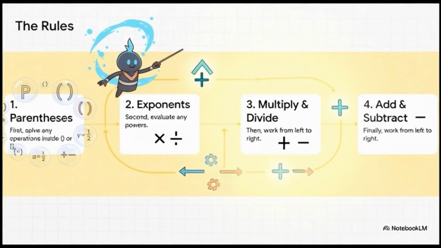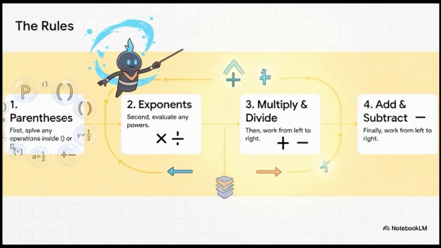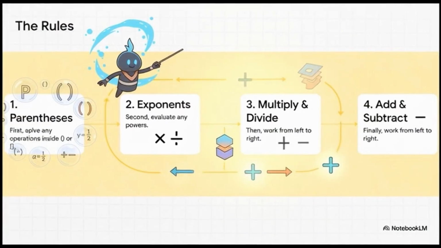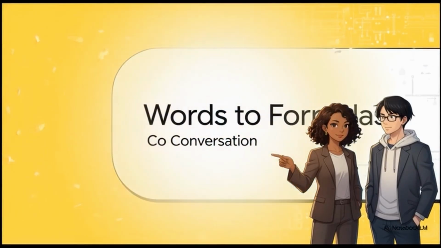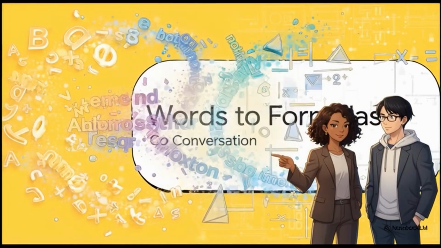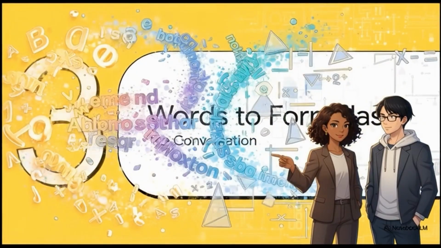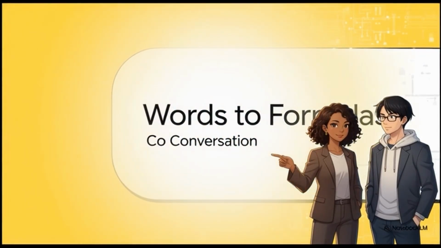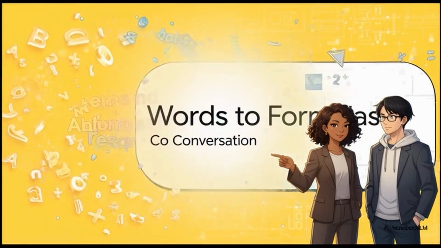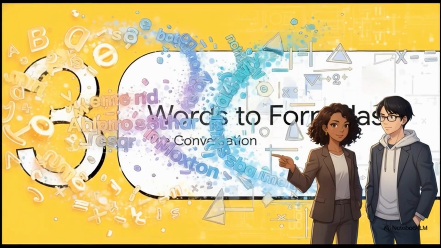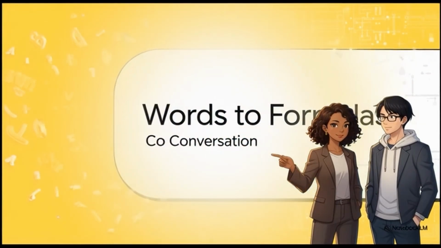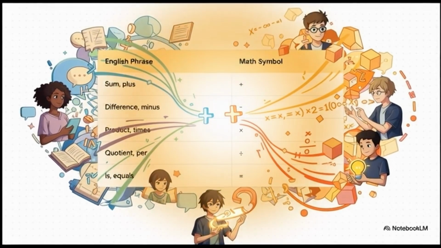This strict order is the grammar that makes sure a complicated expression has only one correct answer, period. So, we've got the alphabet and we've got the grammar. Now it's time for the really fun part, putting it all together. This is where we actually start the conversation, where we become translators who can turn everyday English into clean, powerful math. And like any good translator, we're going to start with a dictionary.